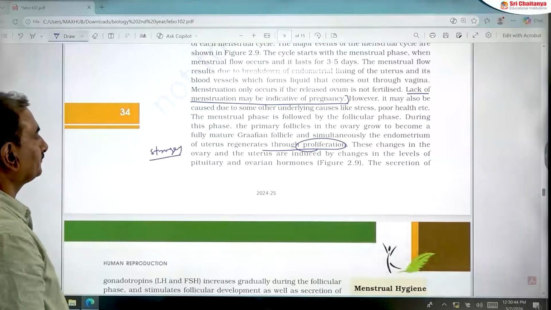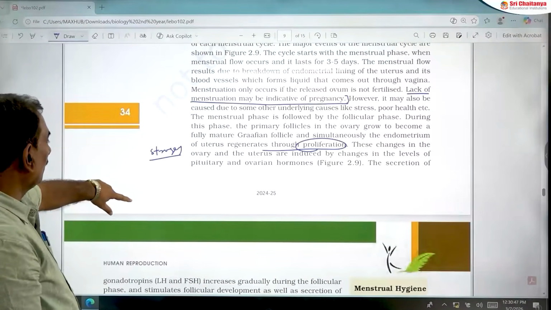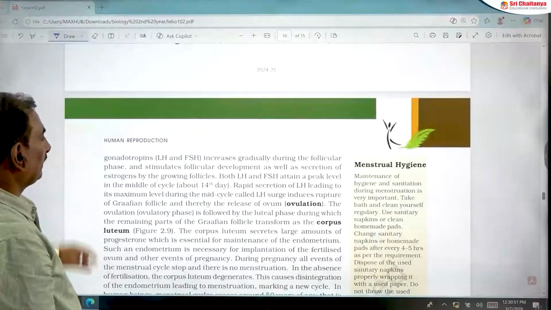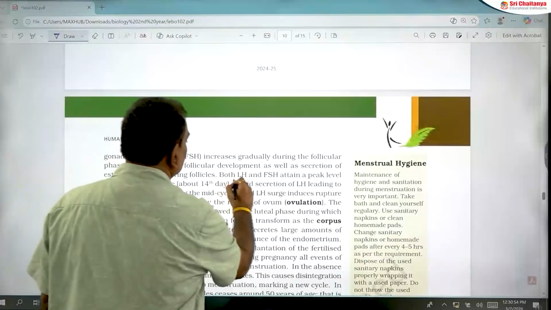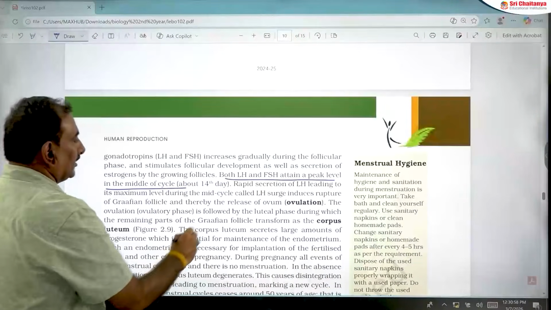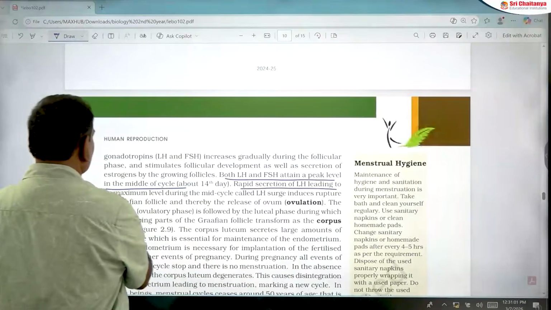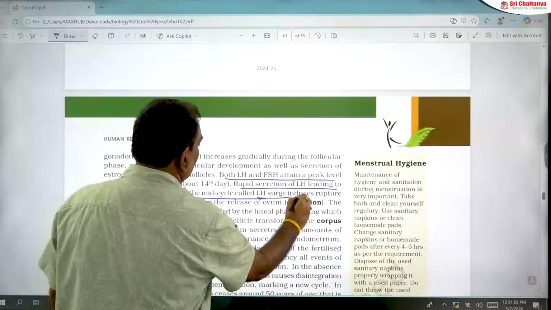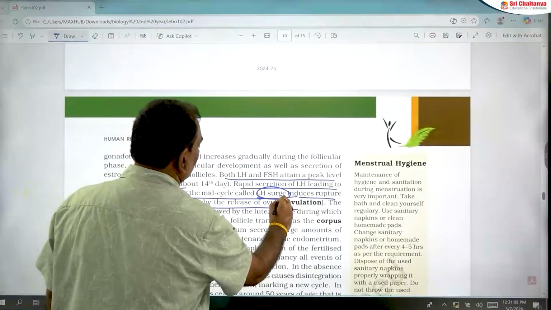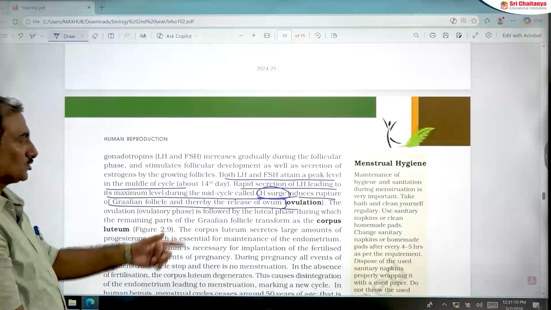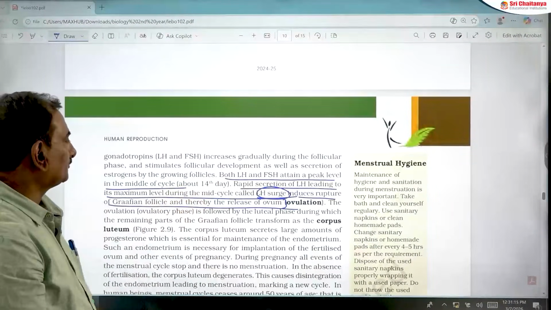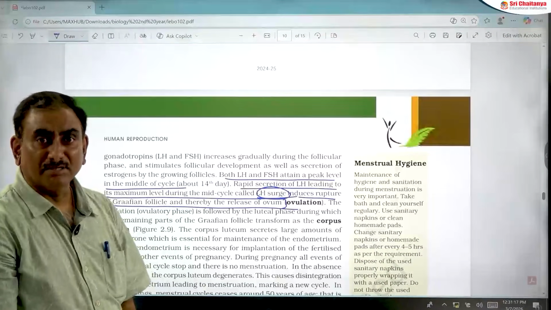Proliferation of endometrium. And in the middle of menstrual cycle, both FSH and LH reach peak level, with rapid secretion of LH leading to maximum level during mid-cycle. LH induces rupture of the Graafian follicle and release of the ovum. Ovum means secondary oocyte. That process is called ovulation. That was also an assertion reasoning question given in a previous NEET examination.